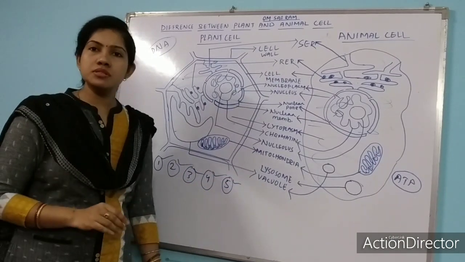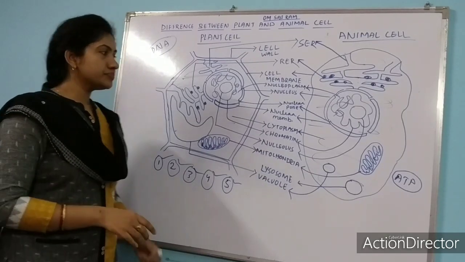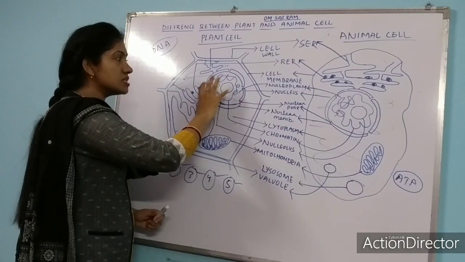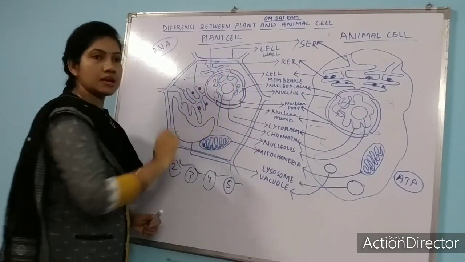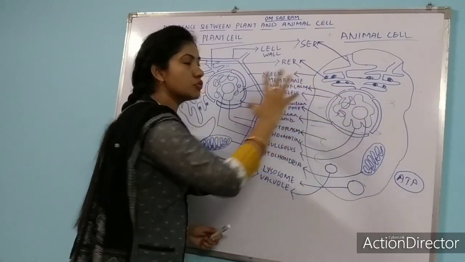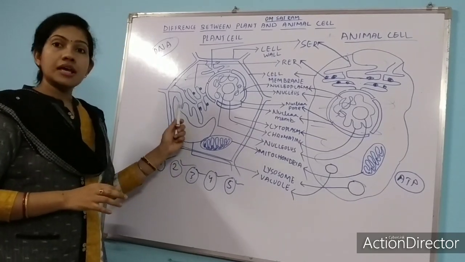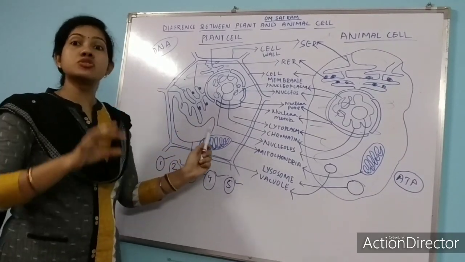And here I am showing you one interesting thing. At first I discussed that nucleus is present towards the margin in plant cell, and in animal cell nucleus is present at the center. Why? Because in plant cell the vacuole is so large.